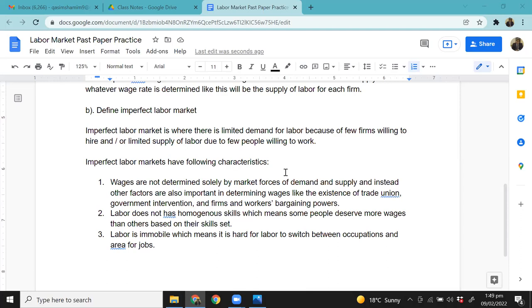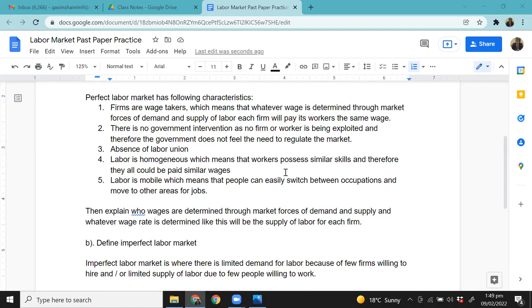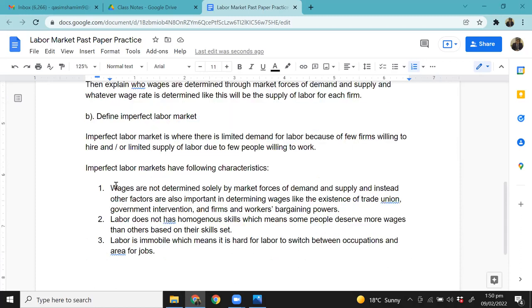Now, just a quick recap and then move forward. So right now we've just seen that in a perfect labor market, whatever characteristics were there, the complete opposite characteristics exist in imperfect labor markets. In a perfect labor market, we said that wages are solely determined by the market force of demand and supply. In case of an imperfect labor market, wages are not solely determined by market forces. Instead, there are other external factors that affect wages: presence of trade union, presence of government intervention, and bargaining power, meaning which market participant, the firms or the labor, has more bargaining power over the other group.